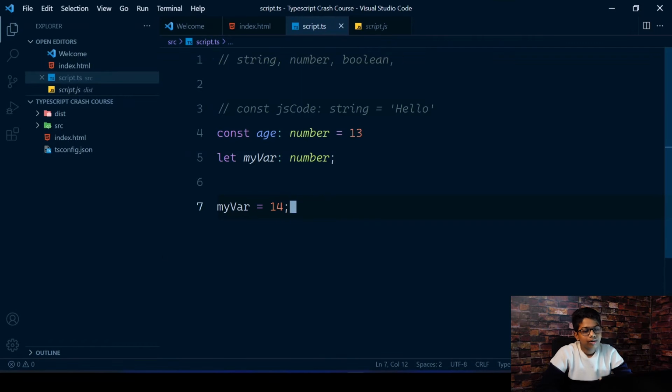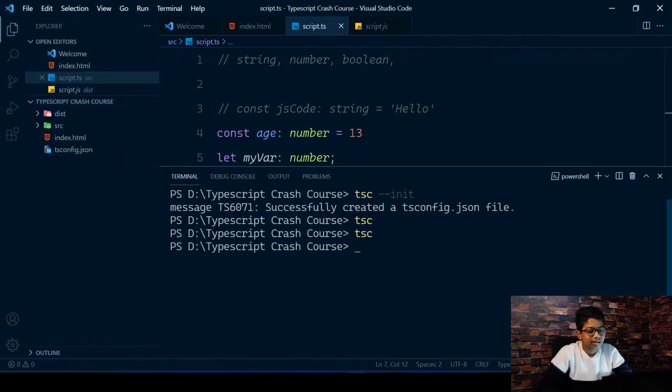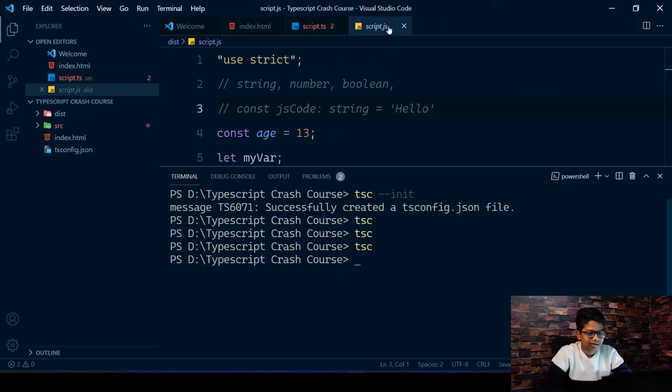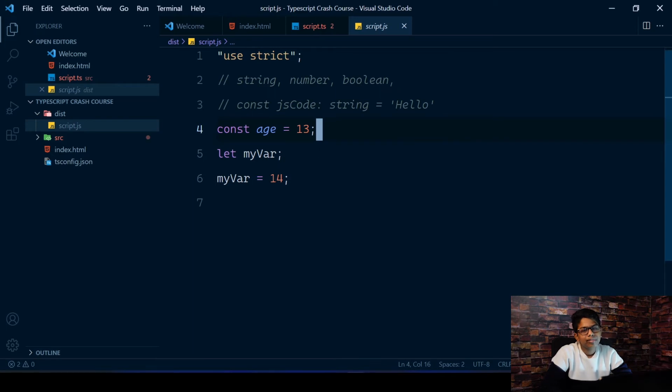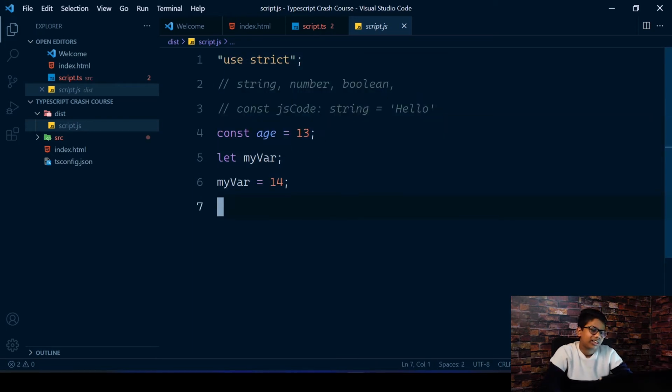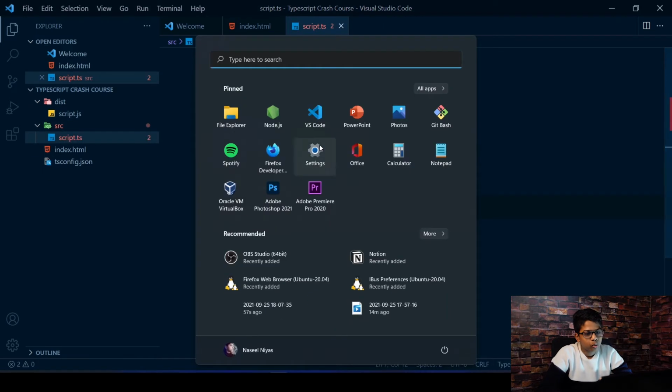So now one thing is that whenever we finish writing our code, we'll again and again have to run tsc. It's only then that it's going to compile our TypeScript, right? So you can see here it got compiled, but it's not good to always do the same thing again and again. So what we can do is to run the watch command.